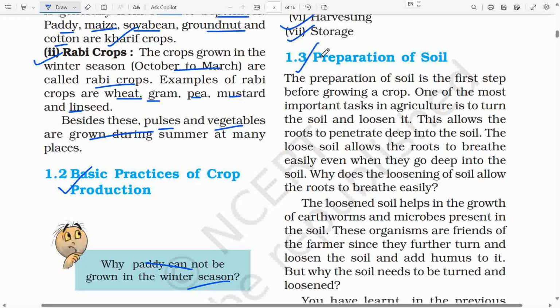1.3. Preparation of soil. The preparation of soil is the first step before growing a crop. One of the most important tasks in agriculture is to turn the soil and loosen it. This allows the roots to penetrate deep into the soil. The loose soil allows the roots to breathe easily even when they go deep into the soil. Why does the loosening of soil allow the roots to breathe easily?